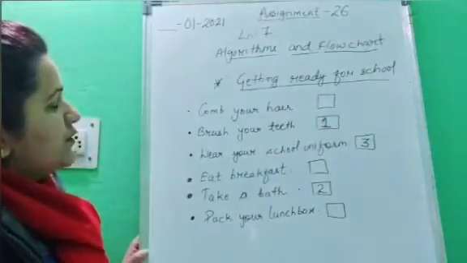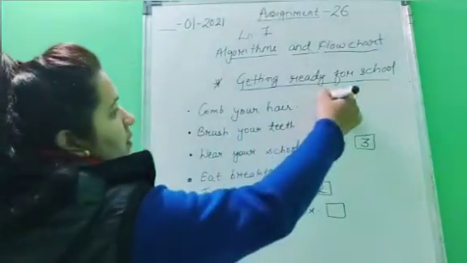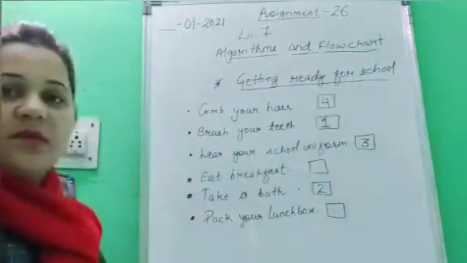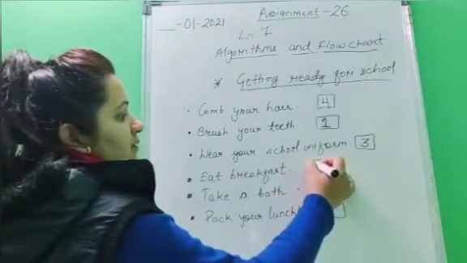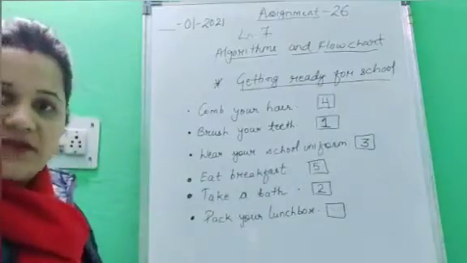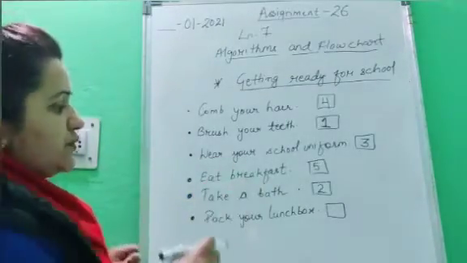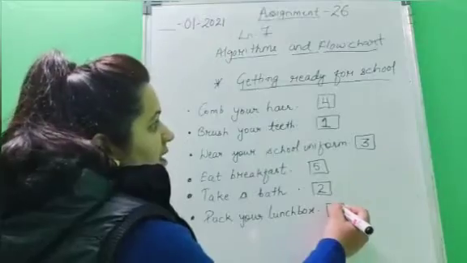After wearing your school uniform, what would you do? You would comb your hair. So this would be step number 4. After combing your hair, what would you do? You would eat breakfast. Then after having your breakfast, what would you do? You will pack your lunch box.